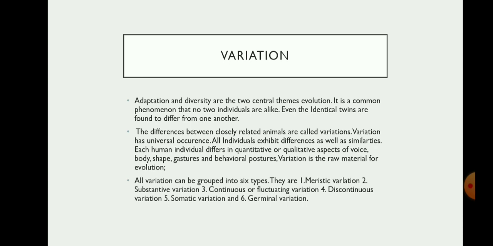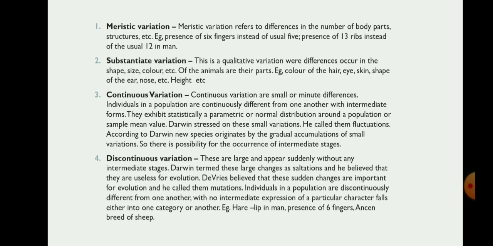All variation can be grouped into six types. They are: one, meristic variation; two, substantive variation; three, continuous or fluctuating variation; four, discontinuous variation; five, somatic variation; and six, germinal variation. Meristic variation refers to the difference in the number of body parts, structures, etc. Example, presence of six fingers instead of the usual five, presence of 13 ribs instead of the usual 12 in man.